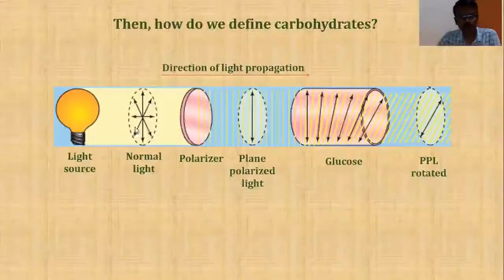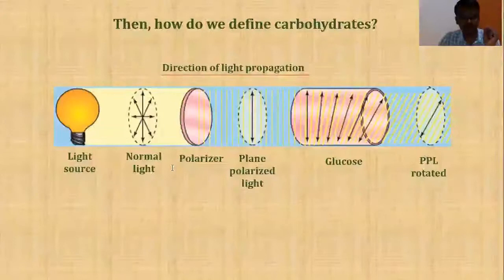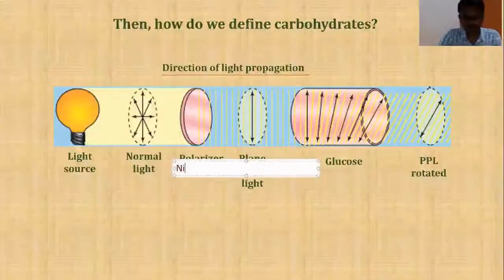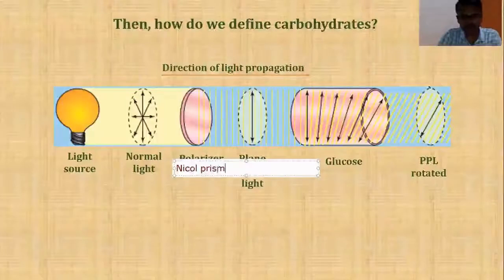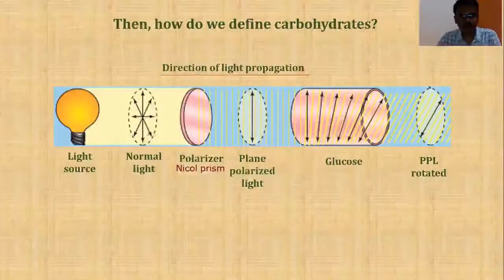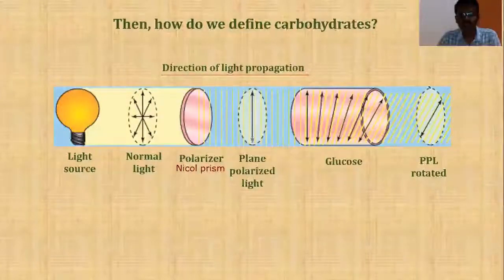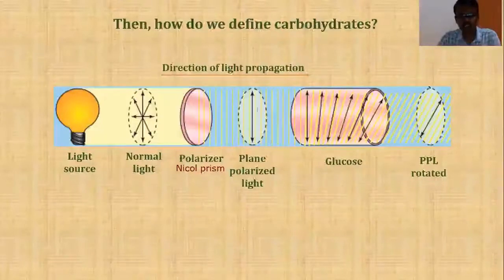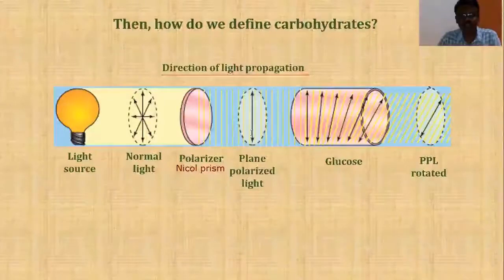When you pass such normal light through an instrument called a polarizer, for example, a Nicol prism, the light is restricted to one single plane. Instead of vibrating in all possible directions, it vibrates only in the vertical plane. That is why it is known as plane polarized light.